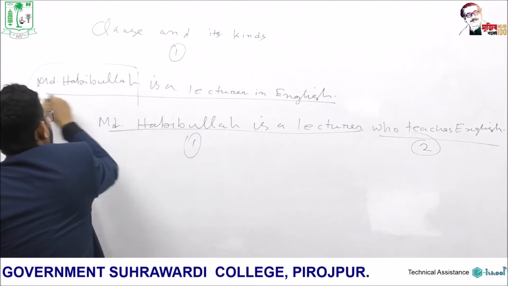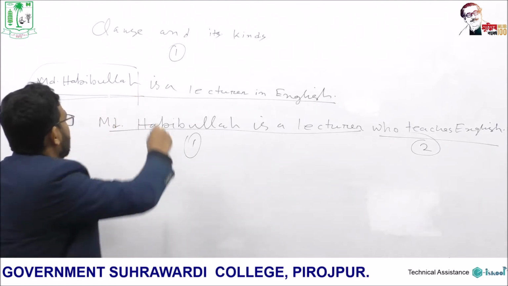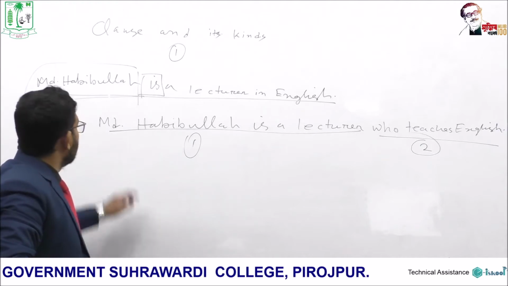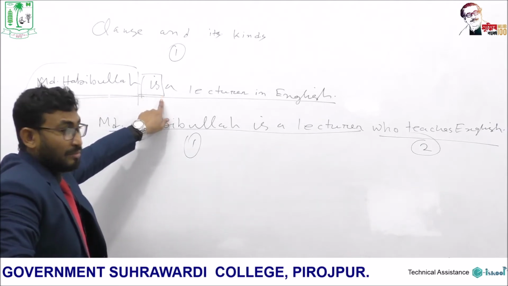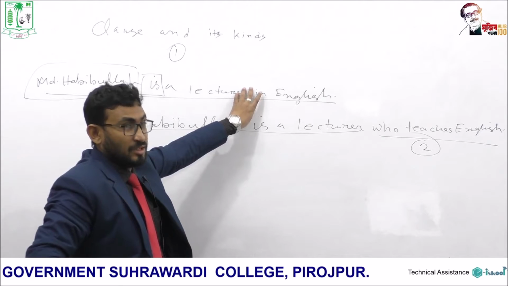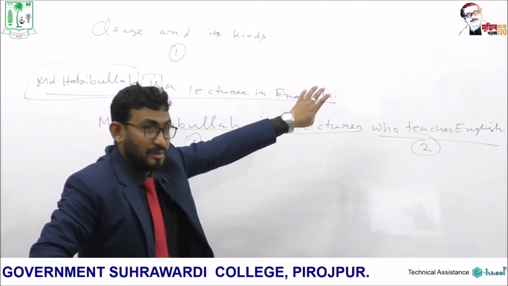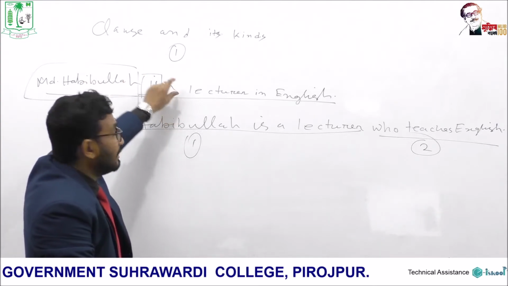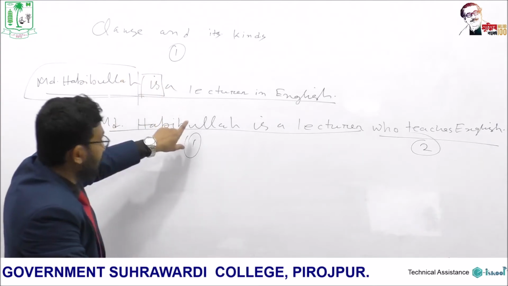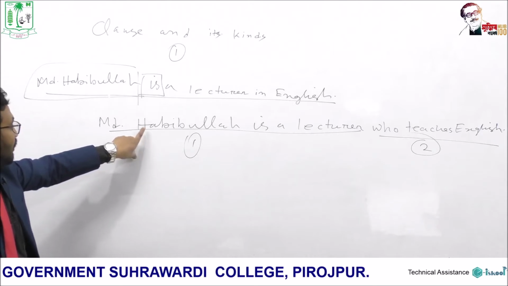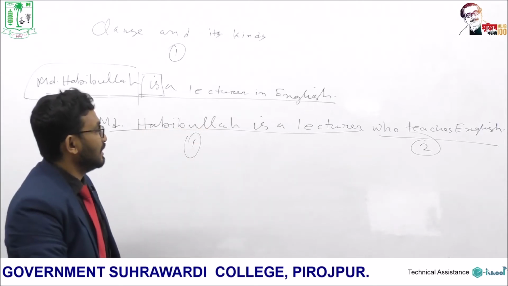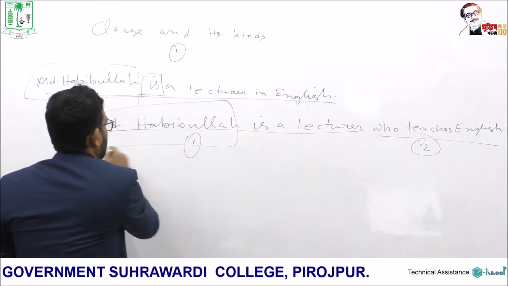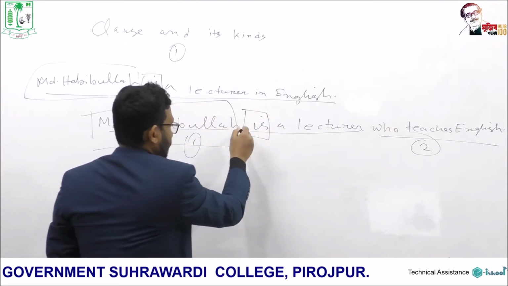Here, Muhammad Habibullah is the subject and there is the verb is. This is the finite verb. So, one subject, one finite verb, and there is no other verb in this sentence and no other subject. Therefore it is a clause. But if we look at this sentence, Muhammad Habibullah is a lecturer who teaches English. Here we find Muhammad Habibullah as subject, is as a finite verb.